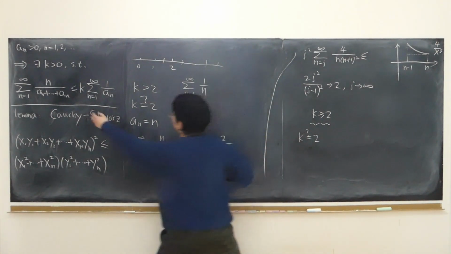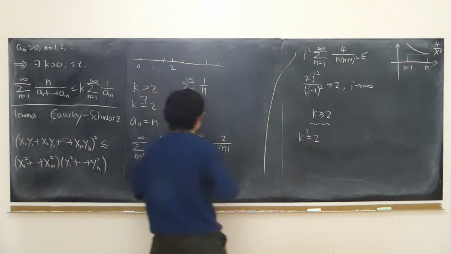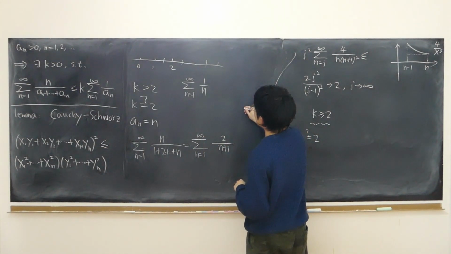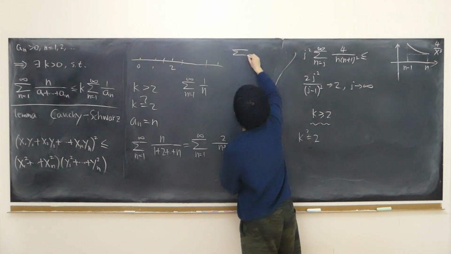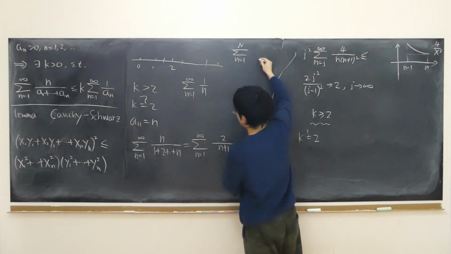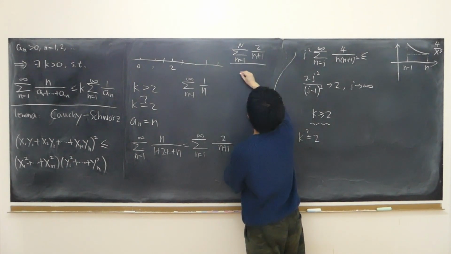So if we just take their ratio, let's find out the value of k. First let's use the finite sum. Maybe let's just use n from 1 to capital N, 2 over n plus 1 over the finite sum, n from 1 to capital N, 1 over n.